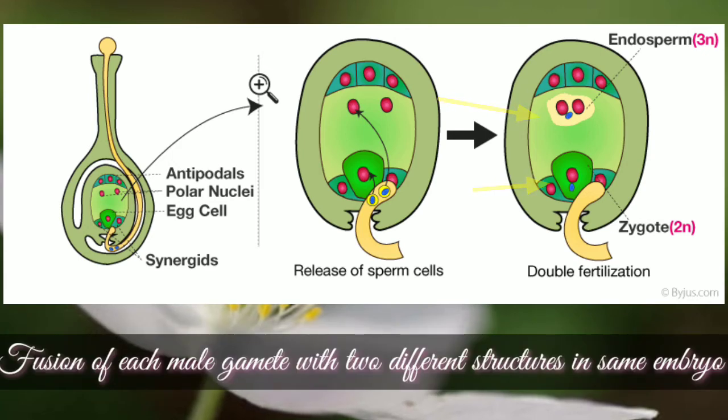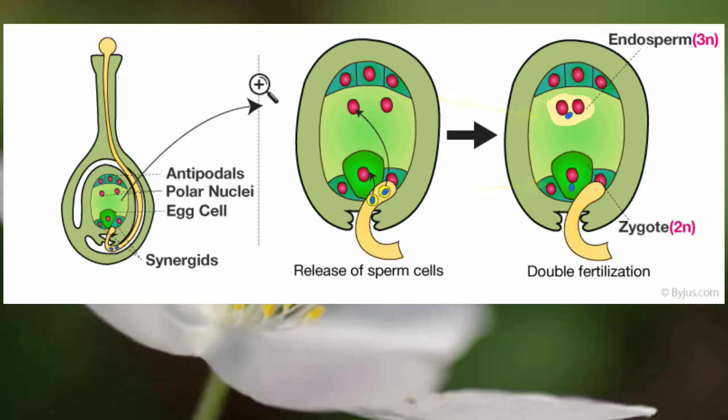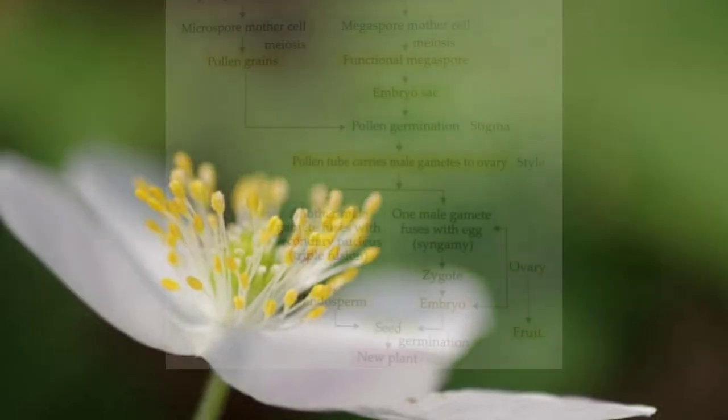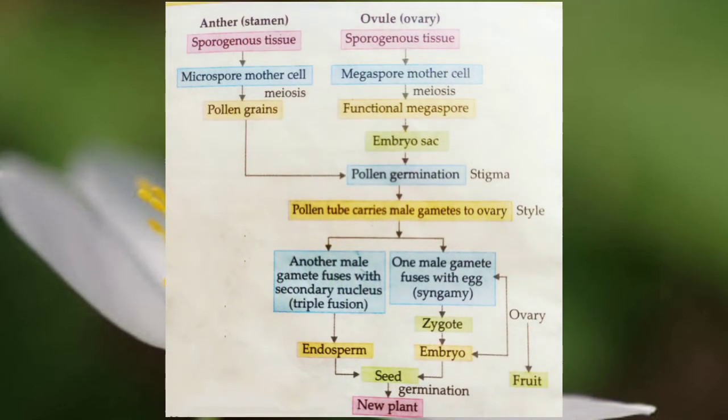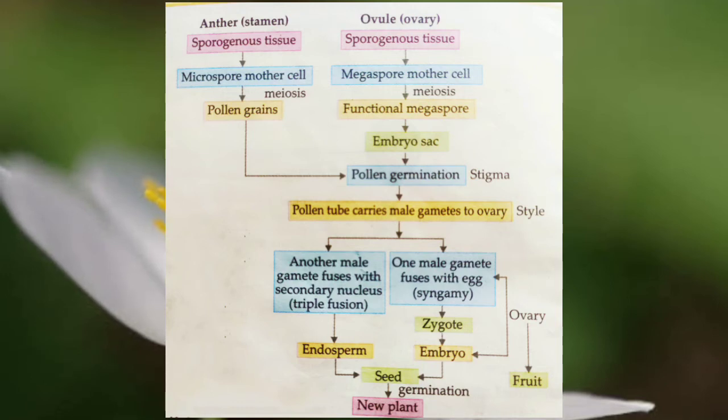Double fertilization is the phenomenon of fusion of each male gamete with two different structures in the same embryo sac. So these are the two processes which are involved in the formation of the seed, that is pollination and fertilization. Now let us discuss about post-fertilization changes. What exactly occurs inside the ovary and how the fruit and seeds are formed.